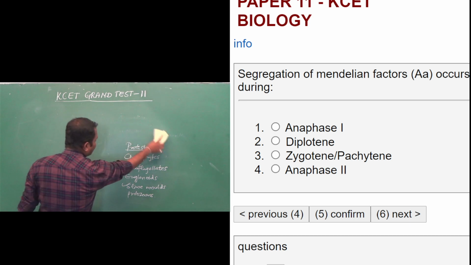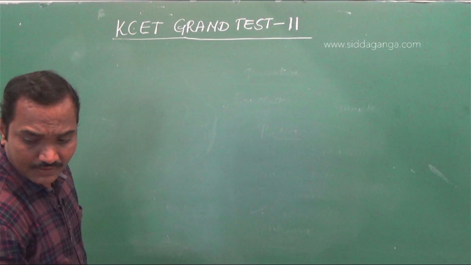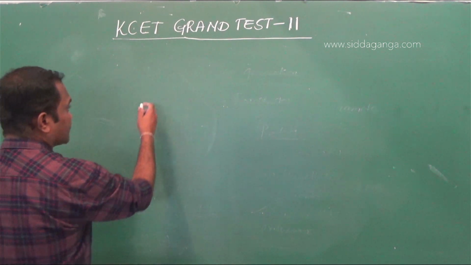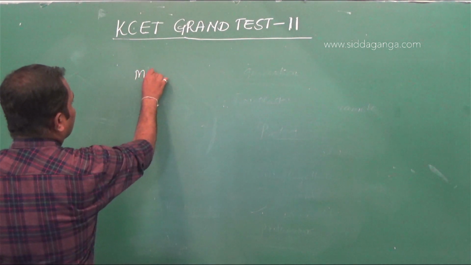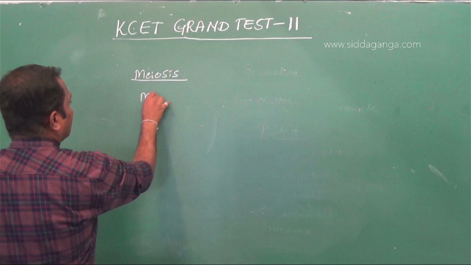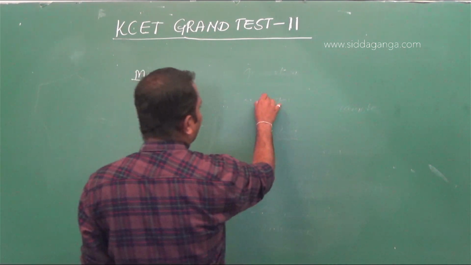So meiosis, again, it is having different stages. Each stage is characterized by certain changes or certain characteristic features. So meiosis occurs in two main stages, meiosis 1 and meiosis 2.